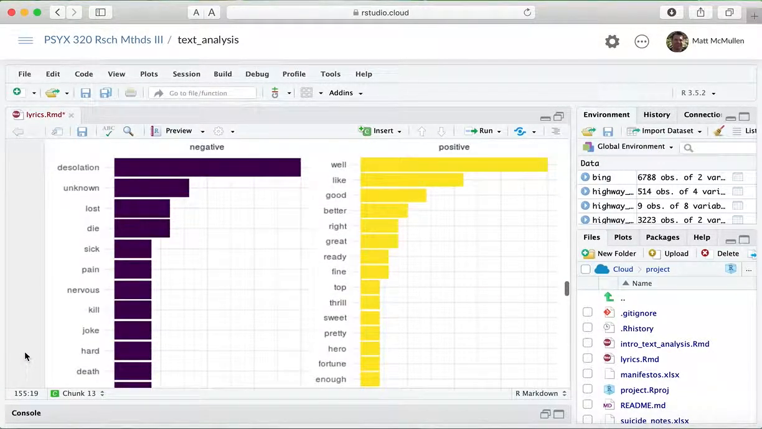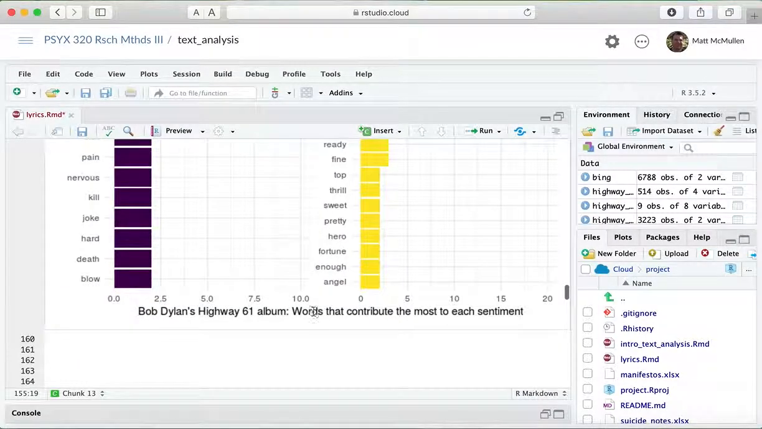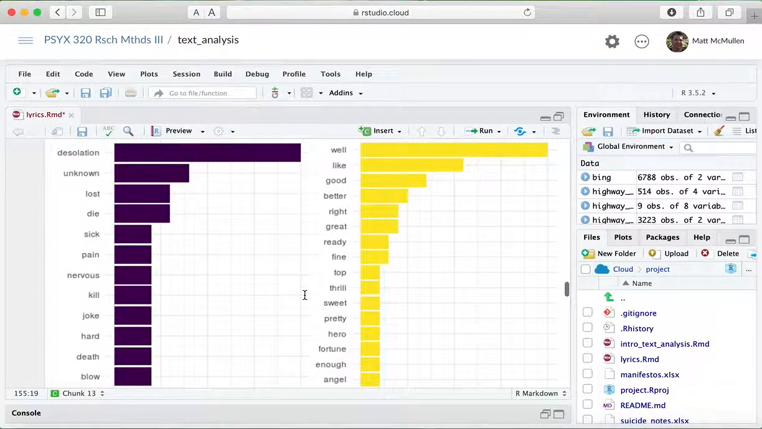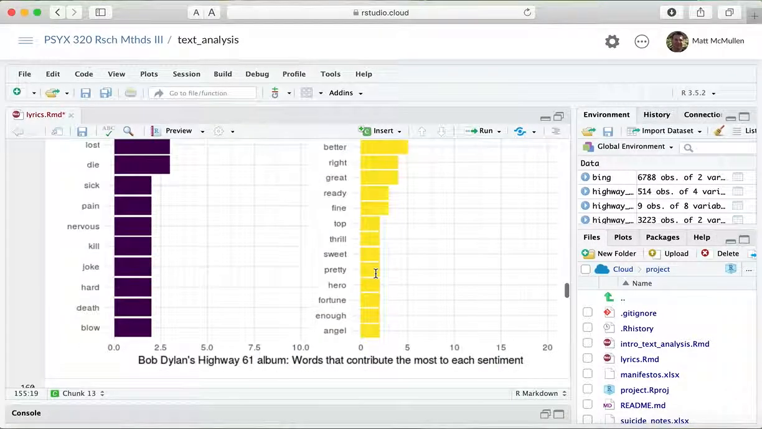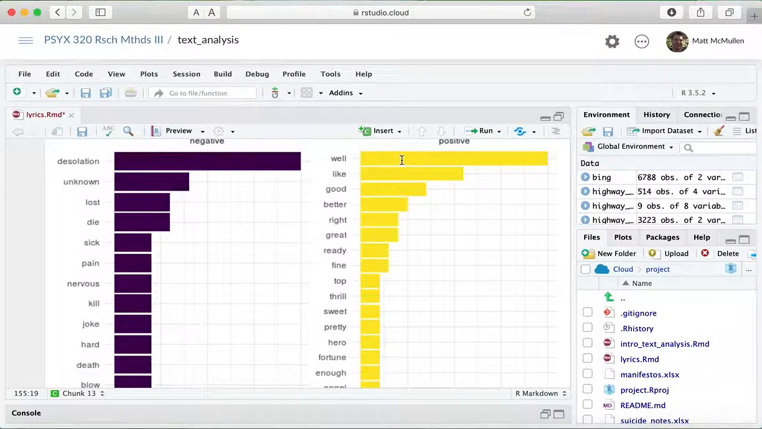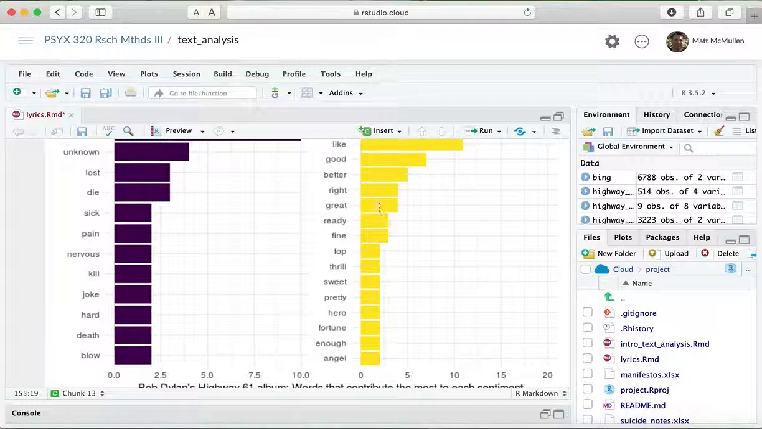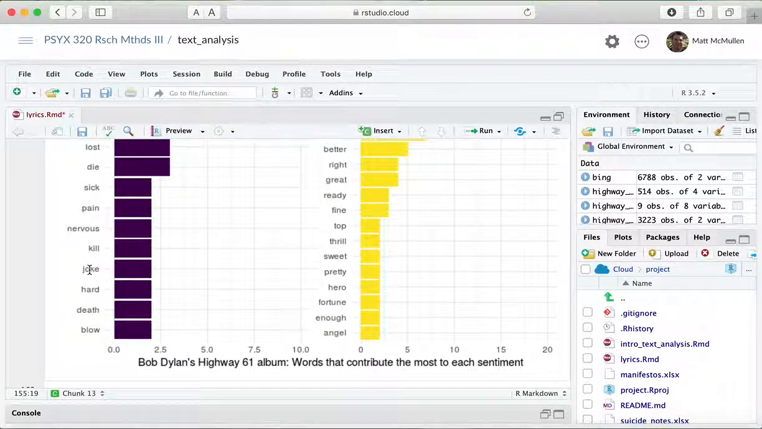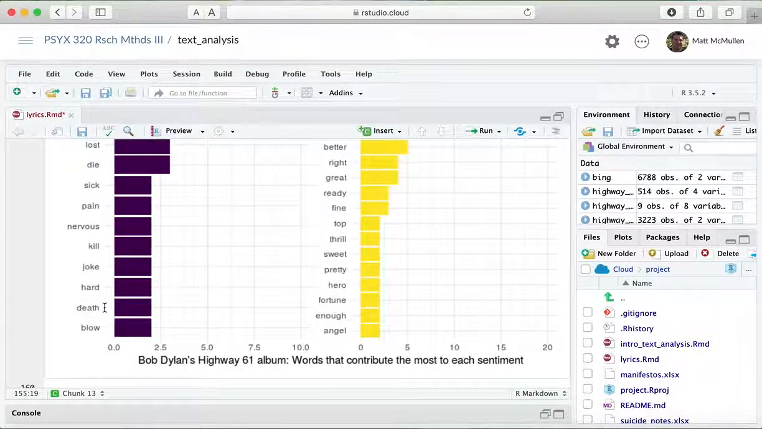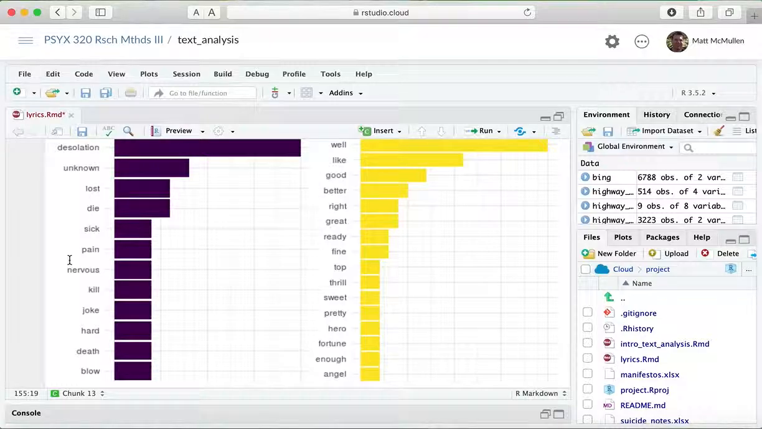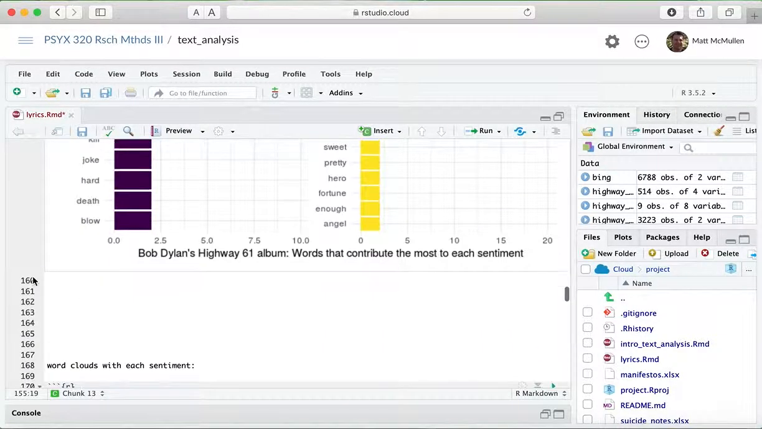And there you can see desolation was the top negative word. It appeared 10 times, and there are those positive words, well and like, and they occur more often, 20 times. But again, I'd be a little skeptical of some of these, like well and like, but certainly great and right, hero, are positive words. It's funny that joke is a negative word, but clearly pain and death and desolation and die are negative.